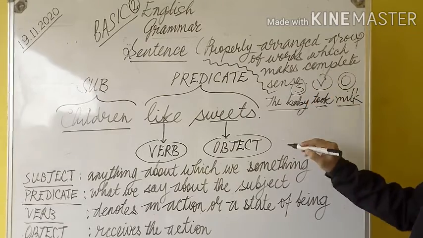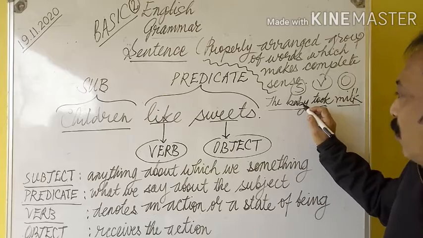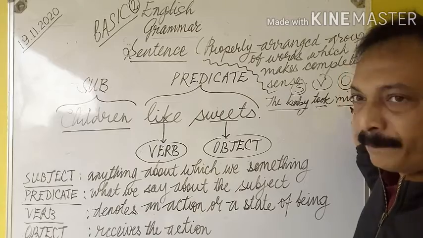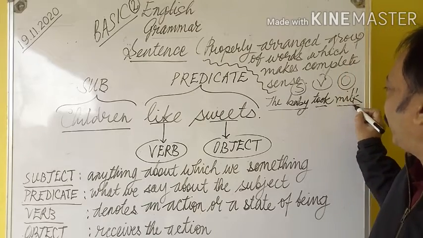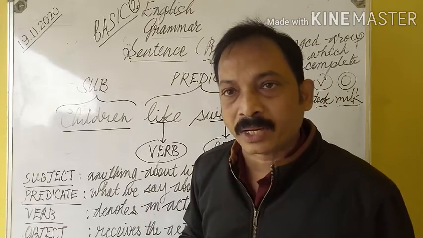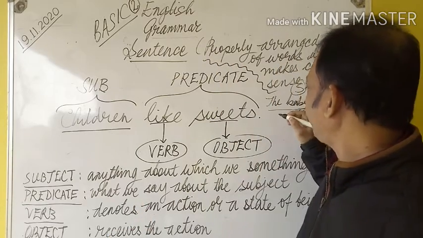The result of the action of the baby taking milk passes to the word milk. So the milk is the word which receives the action of the subject.